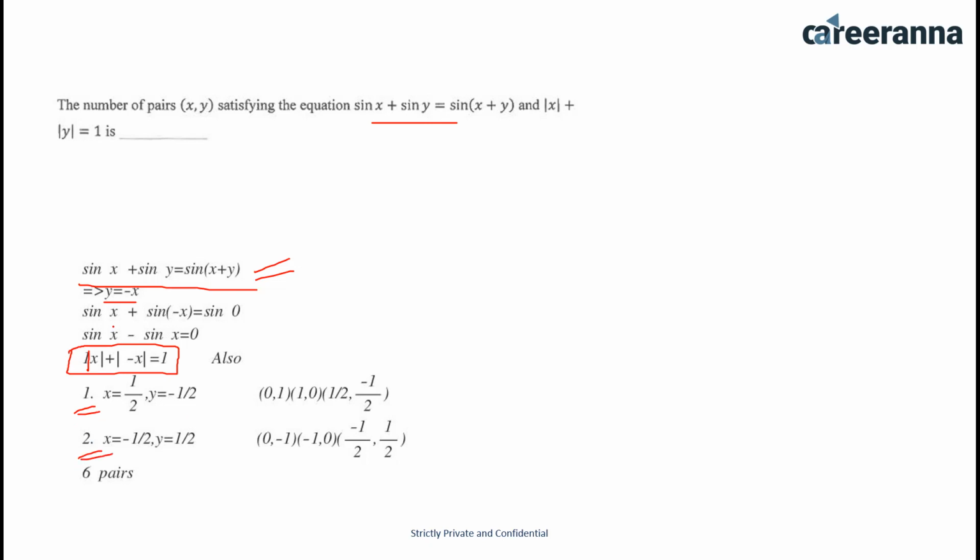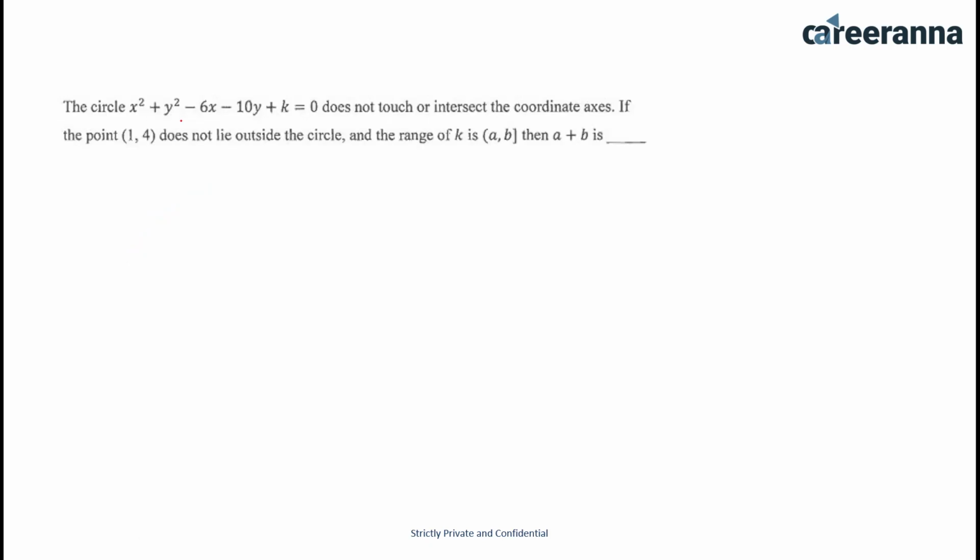Now coming to the main equation again, if I put x to be 0 and y to be 1, this equation will be satisfied. Similarly, if I put x to be 0 and y to be minus 1, again this equation will be satisfied. So basically I have 6 pairs: 0 comma 1, 1 comma 0, 1 by 2 comma minus 1 by 2, 0 comma minus 1, minus 1 comma 0, minus 1 by 2 comma plus 1 by 2. So answer for this question is 6.